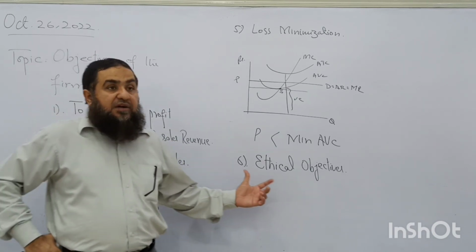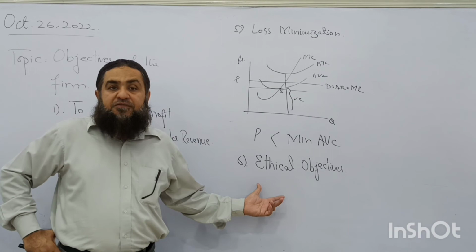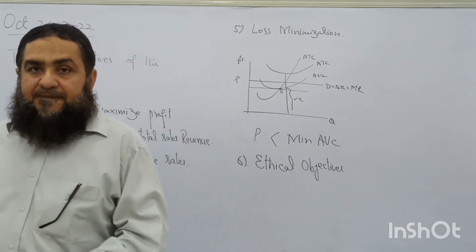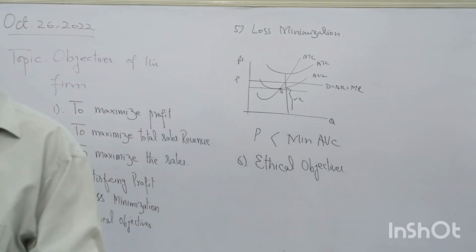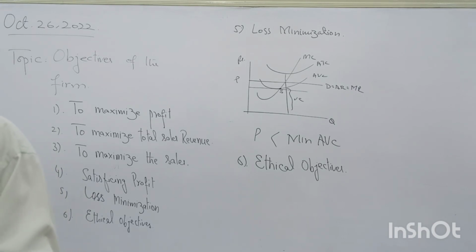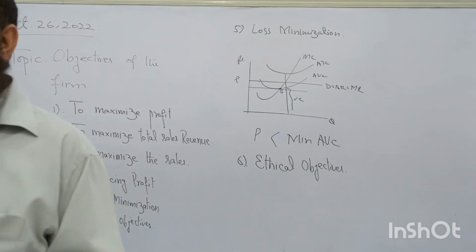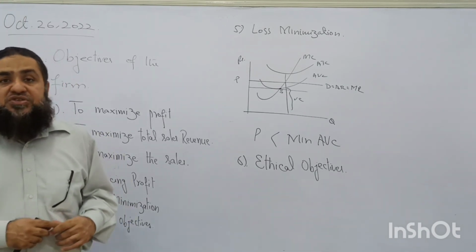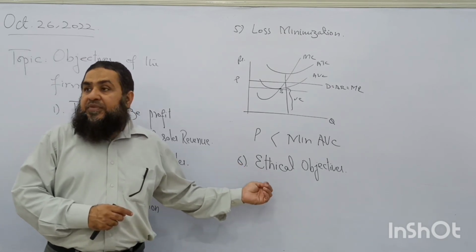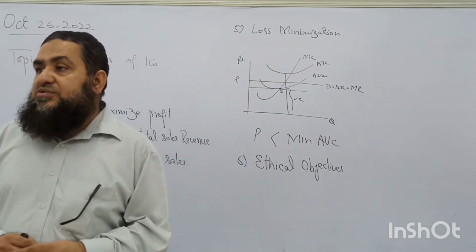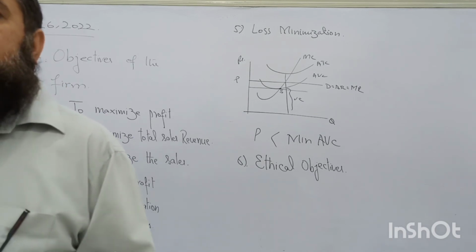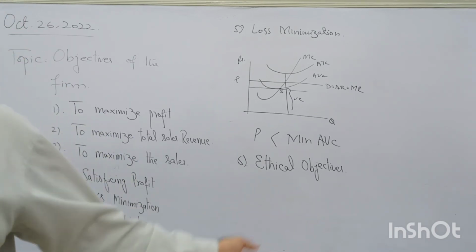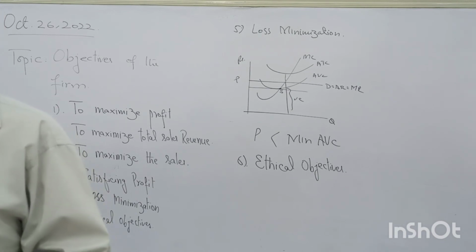So we want to have the ethical objectives fulfilled along with the other objectives. It should avoid child labor, it should avoid producing pollution in the atmosphere, and it should also spend on welfare projects like education and health. When these things are achieved, we say the firm is also achieving ethical objectives. This is corporate social responsibility. The corporate sector has some social responsibility, so they come under this category of objectives.